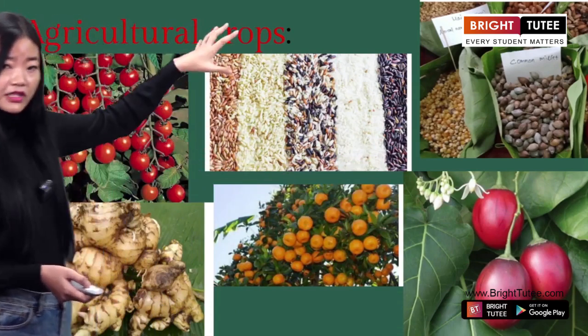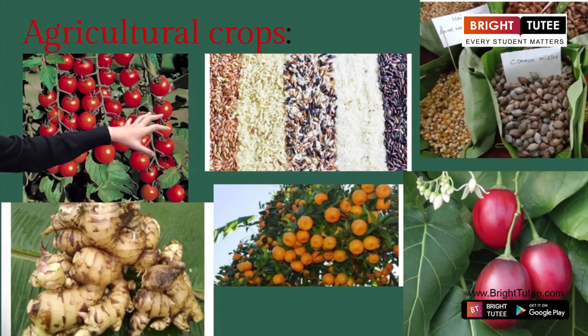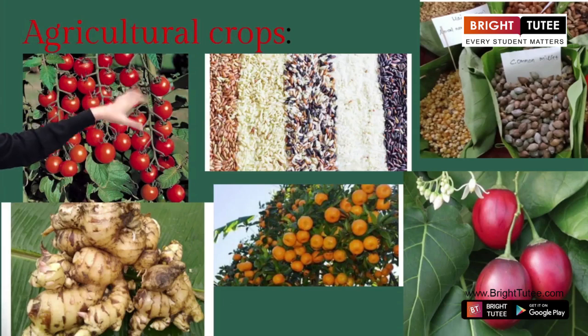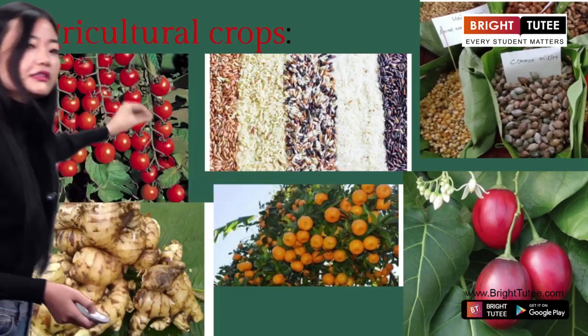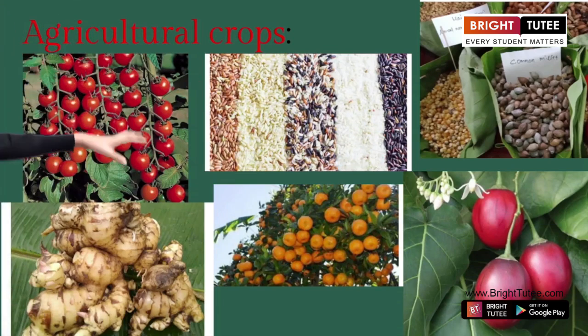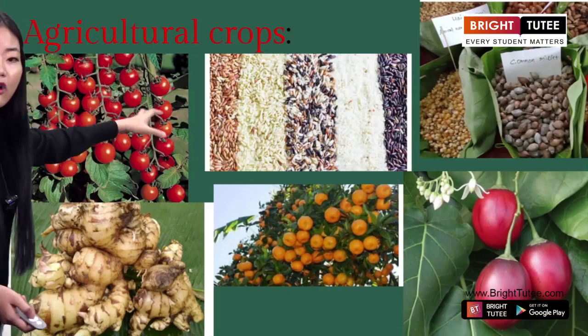So these are some of the agricultural crops of Nagas. I'm just saying some. We have more than this. These are just some of the agricultural crops that you will get to see in Nagaland, and these are some of the crops that the farmers in Nagaland grow. I hope I've made myself clear to all. Now here.